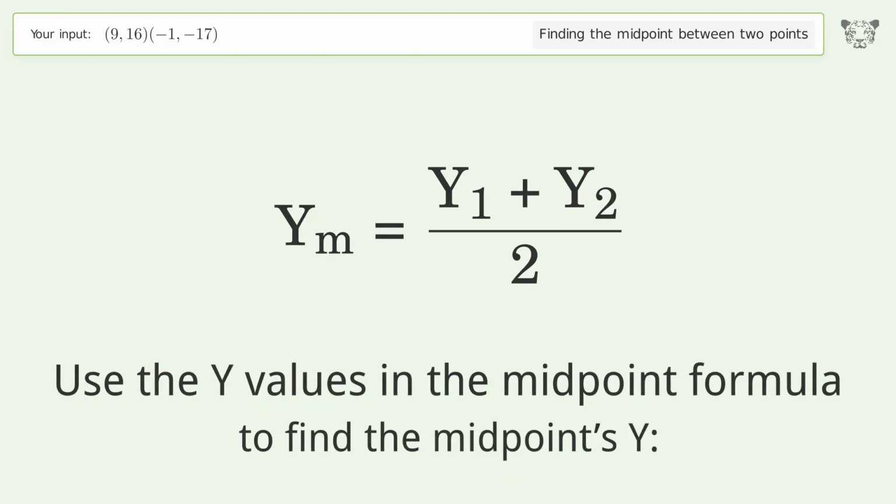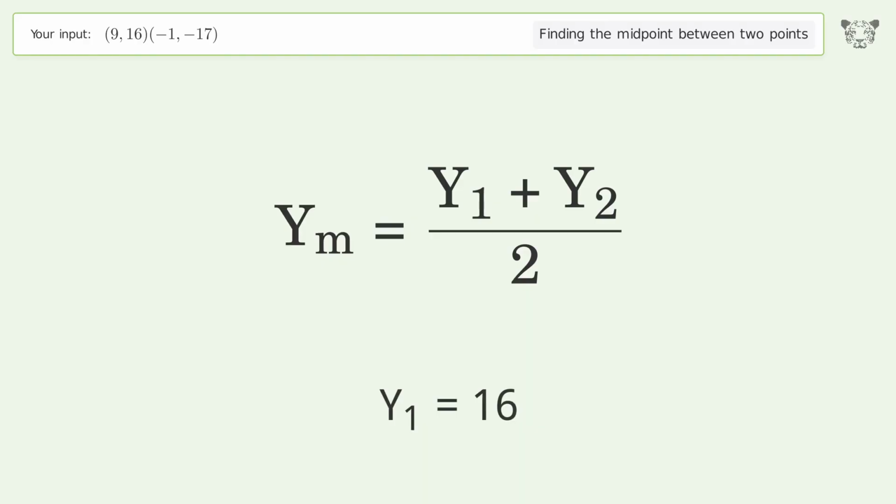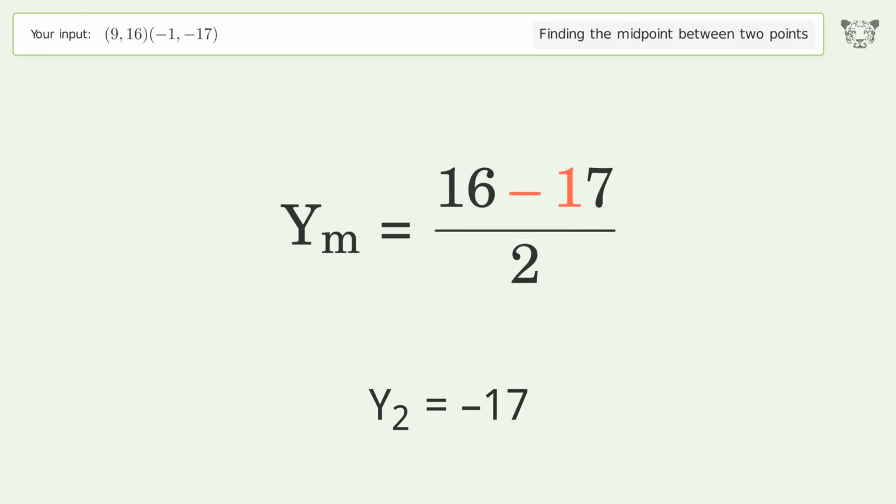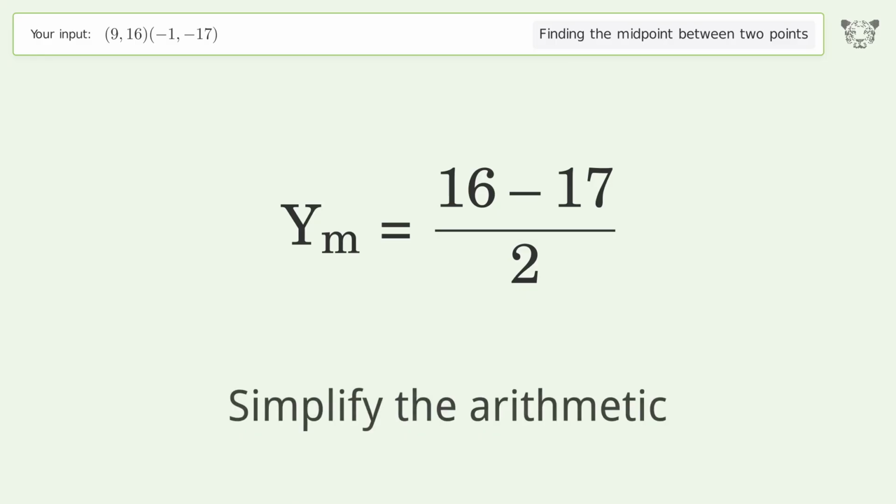Use the y values in the midpoint formula to find the midpoint's y. y1 equals 16. y2 equals -17. Simplify the arithmetic.